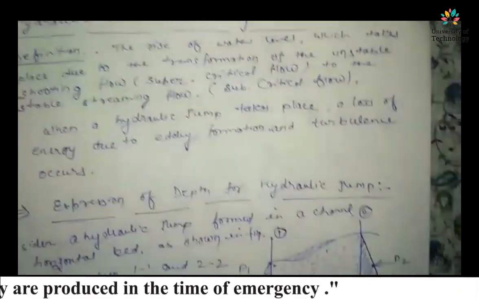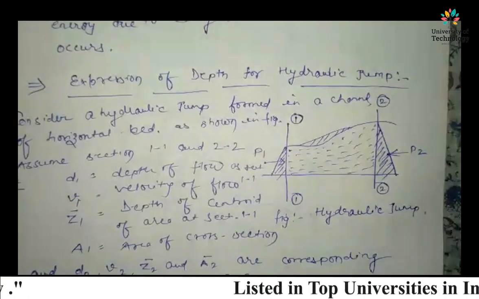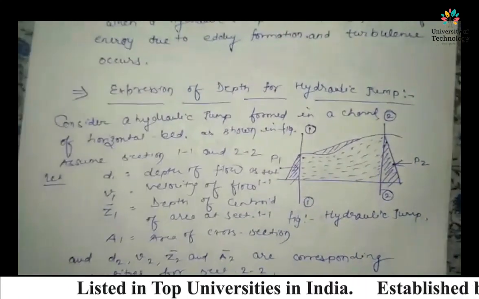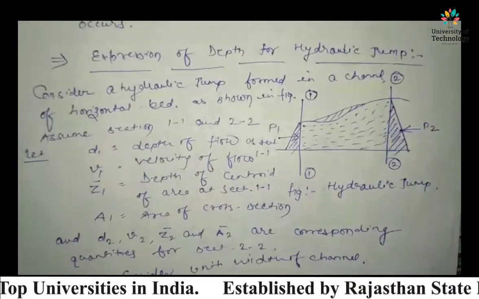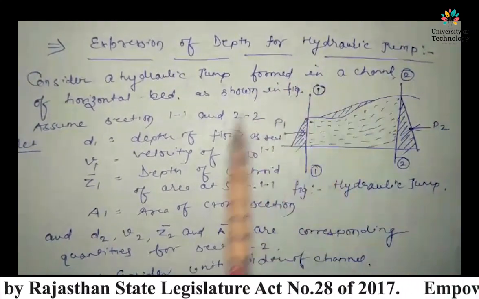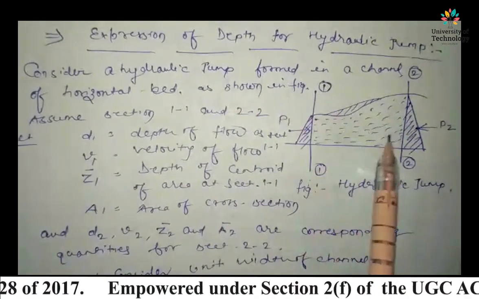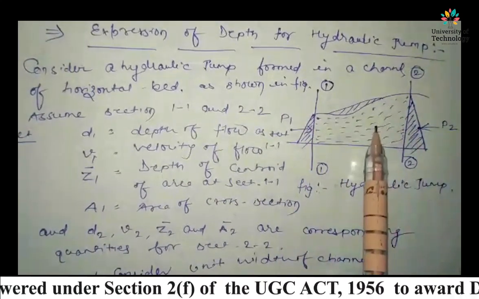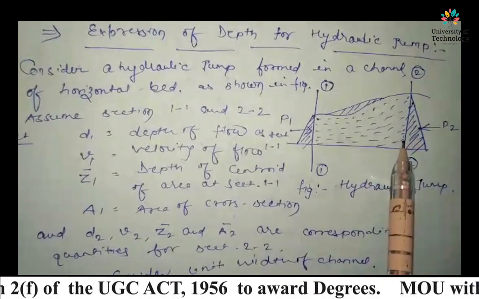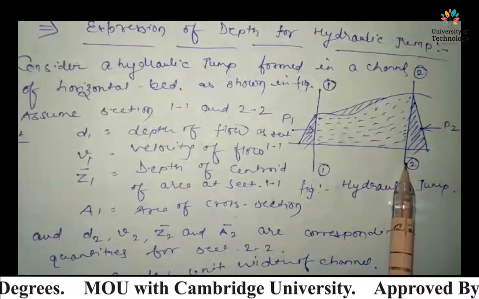Okay, guys. The next is expression of depth for the hydraulic jump. Right? Consider a hydraulic jump formed in a channel of horizontal bed as shown in the figure. So we can draw the figure of the hydraulic jump and we can assume section 1 and section 2. Right?